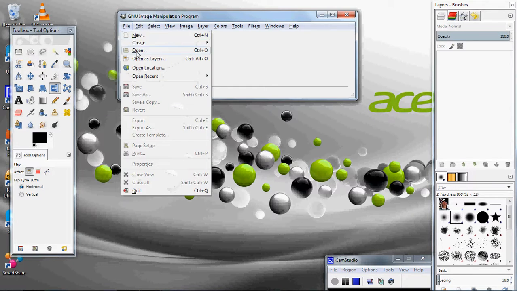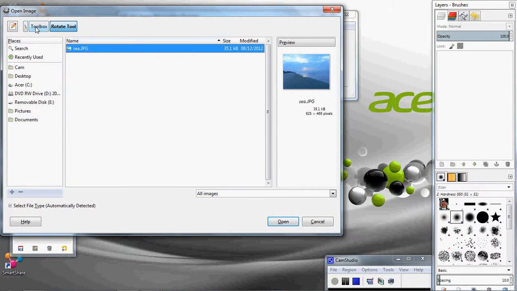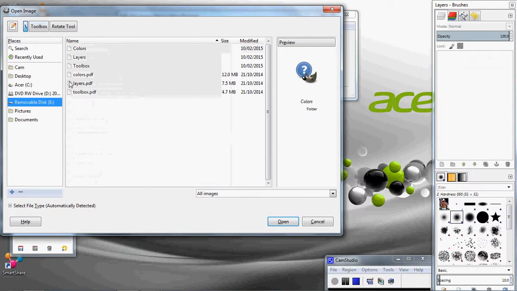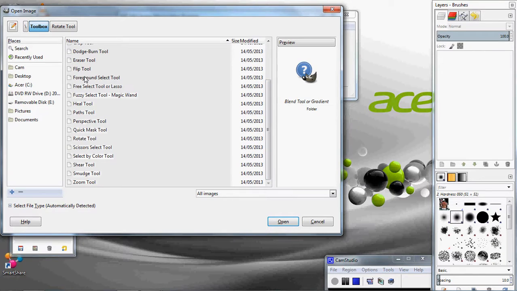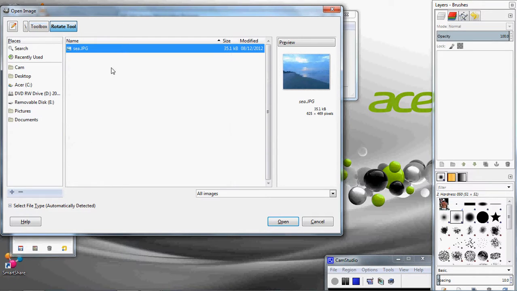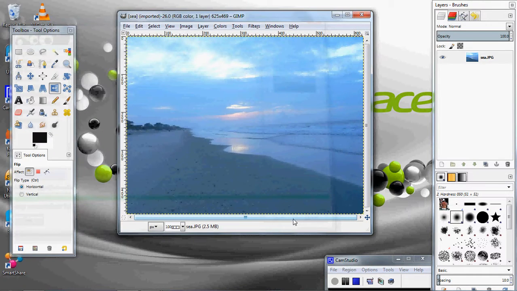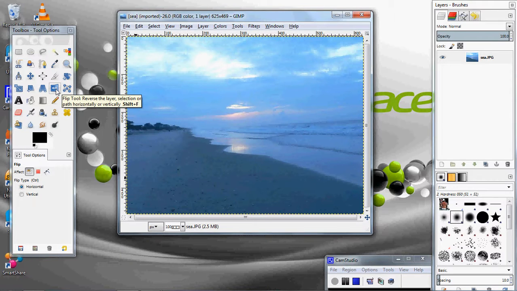Go to File, Open, and go into the Toolbox folder and select a picture. It doesn't really matter what picture you use, but I found one that was in the Rotate tool that looks good. It's called c.jpg. Open it, and this tool here is the flip tool.